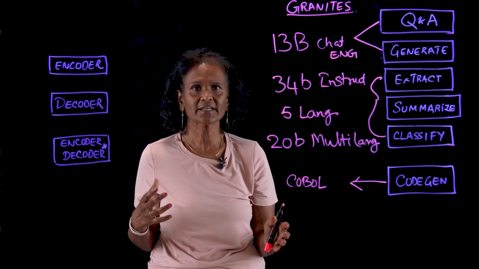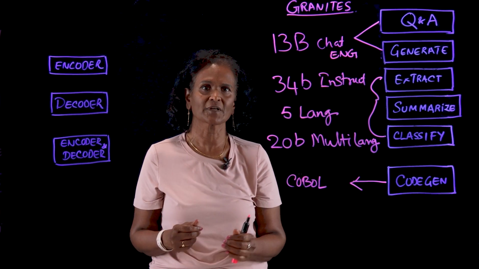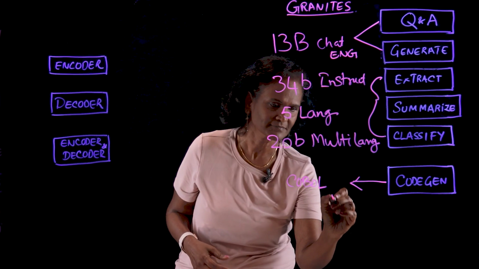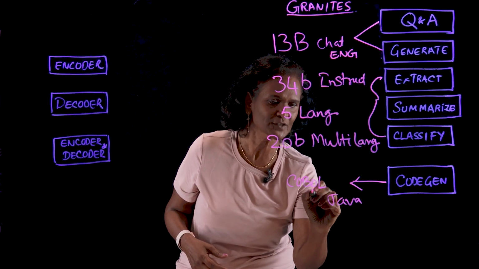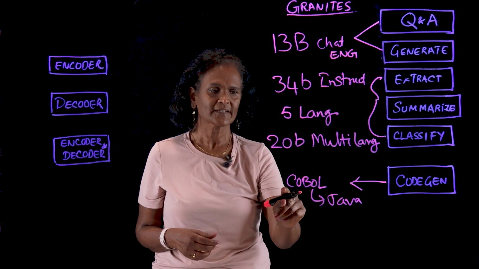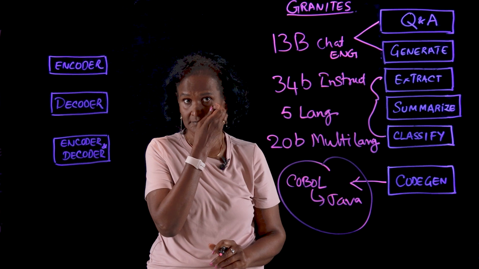So wouldn't it be great if you have a large language model that can understand the COBOL language and convert it into a current language such as Java? And we can do that. And we do have a code gen model in Granites that does exactly that. And we do have a solution for that, right?